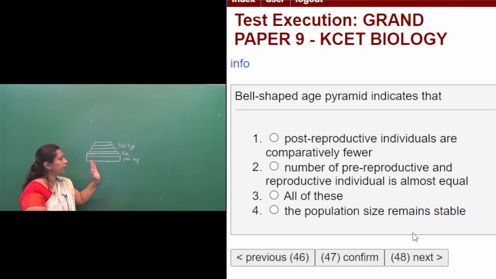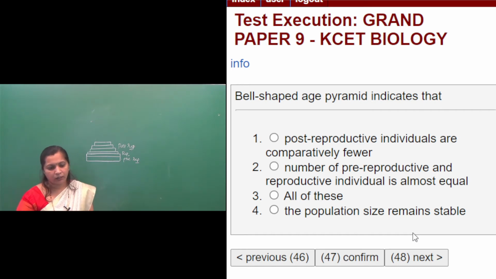Suppose if pre-reproductive individuals were more, then more and more pre-reproductive age group individuals would enter into the reproductive phase. That represents the triangular age pyramid, which represents a growing population. But here pre-reproductive and reproductive age individuals are almost equal, so this age pyramid is representing a stable population.